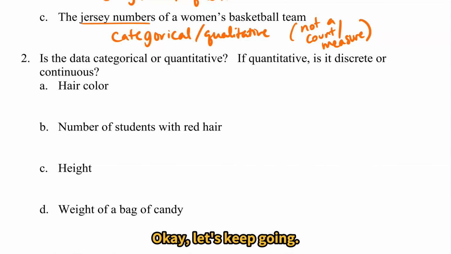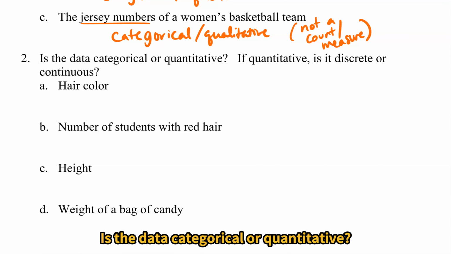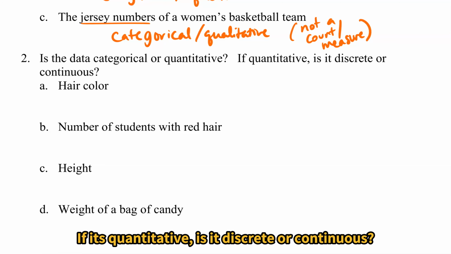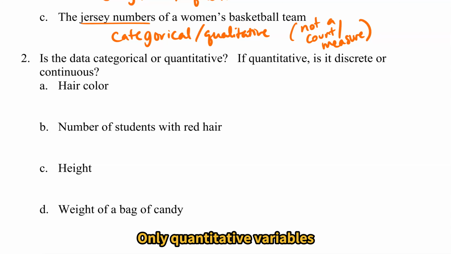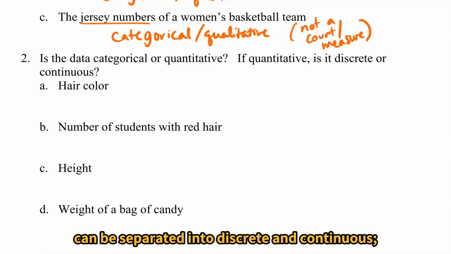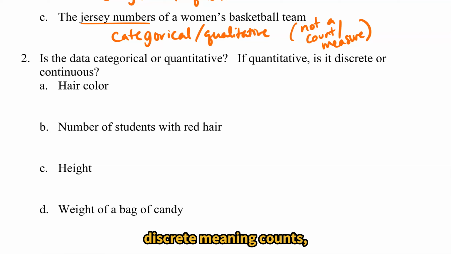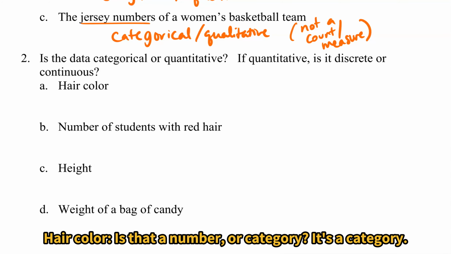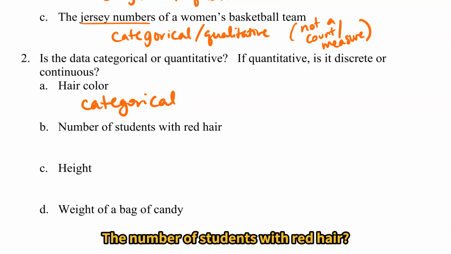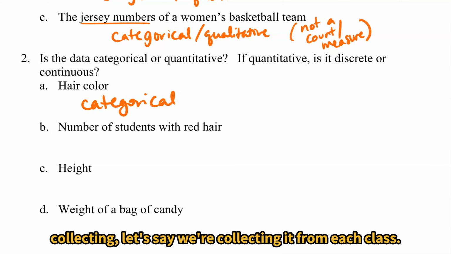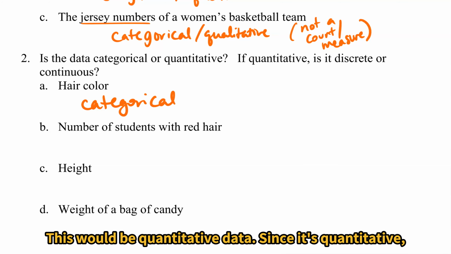Okay, let's keep going. Is the data categorical or quantitative? If it's quantitative, is it discrete or continuous? Remember, only quantitative variables can be separated into discrete and continuous. Discrete meaning counts, continuous meaning measures. Hair color, is that a number or a category? It's a category. The number of students with red hair, if that's the data we're collecting, let's say we're collecting it from each class, this would be quantitative data.